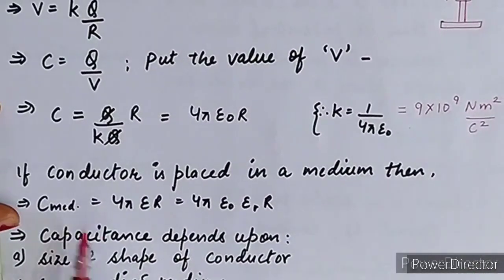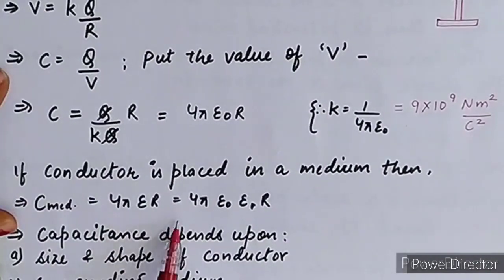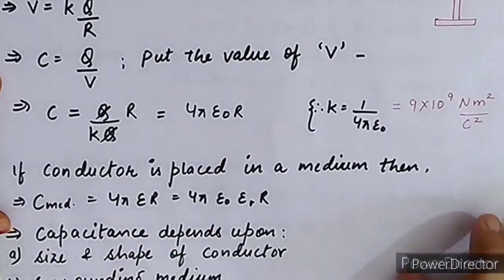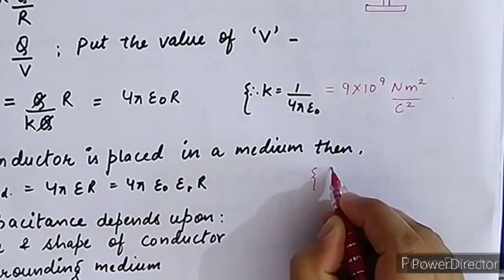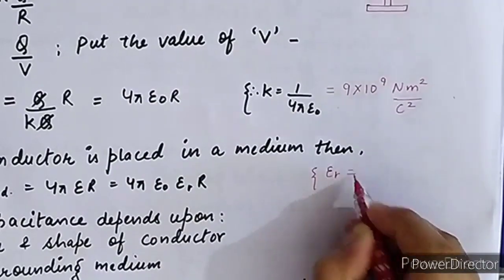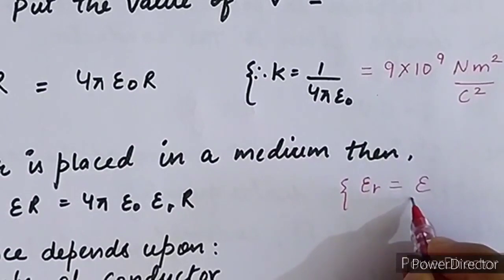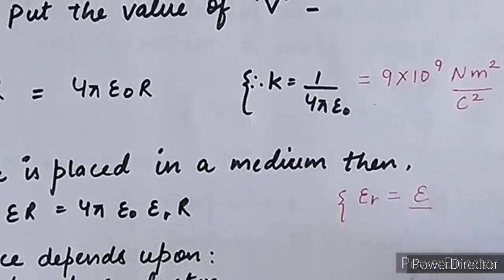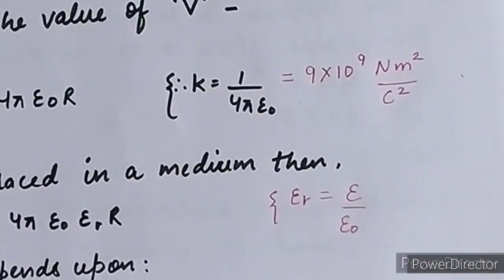Capacitance in a medium is 4 pi epsilon into R. As we studied in our first chapter, the electrical permittivity, the dielectric constant epsilon, is the ratio of permittivity in a medium to the permittivity in a vacuum.